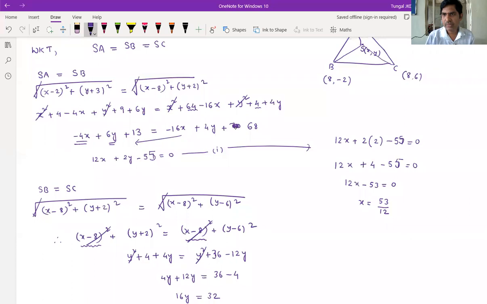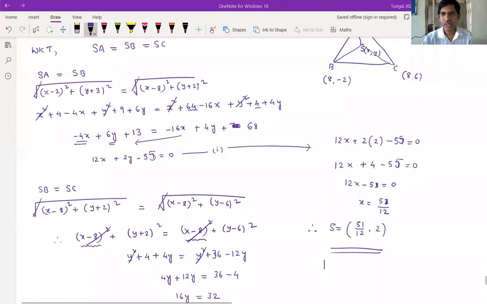So 4 minus 55, nothing but 51. Correct? Yes, 51 by 12. So therefore the circumcenter is nothing but 51 by 12, comma 2. So this is the circumcenter. We can find it like this.